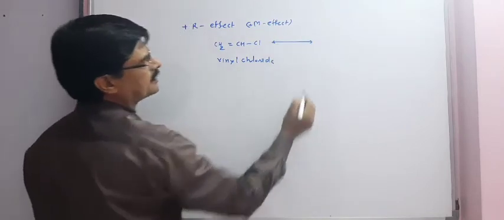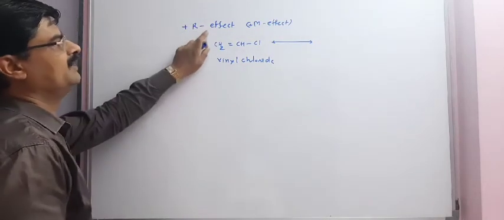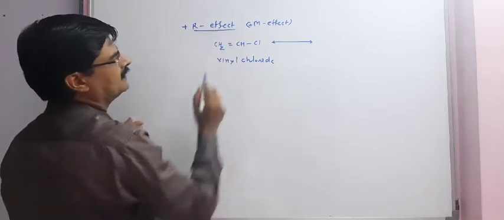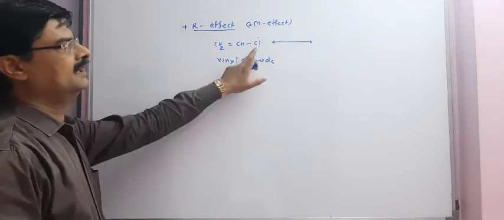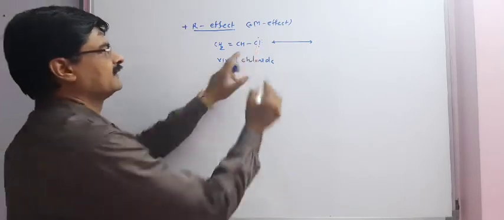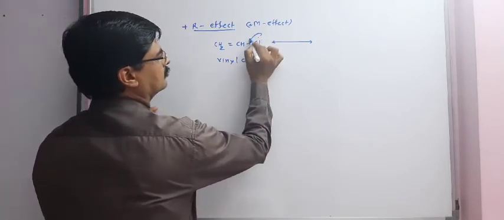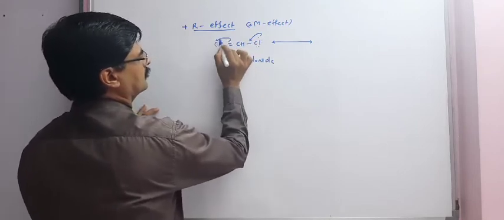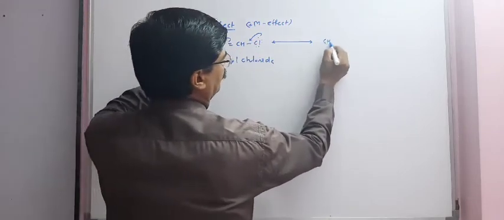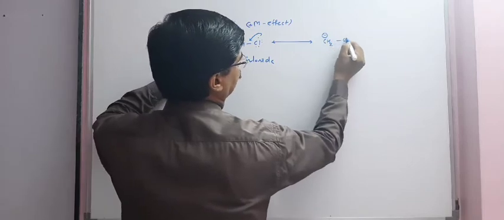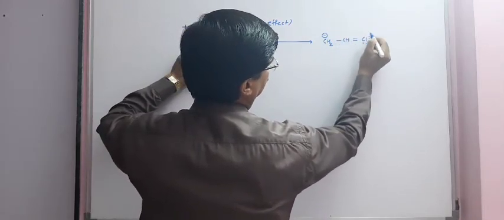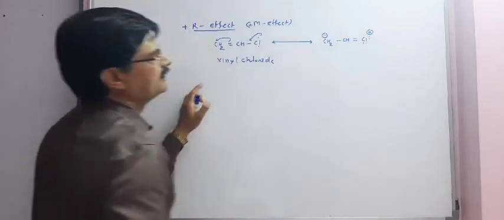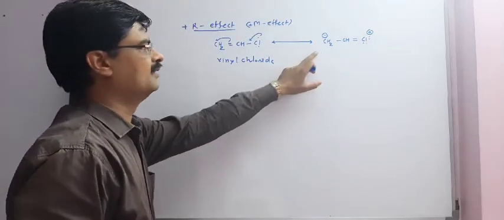Its resonating structure we can draw, or simply we can understand the plus R effect. As we know, chlorine has non-bonding electron pairs. So we will get this. This is the plus M effect example.